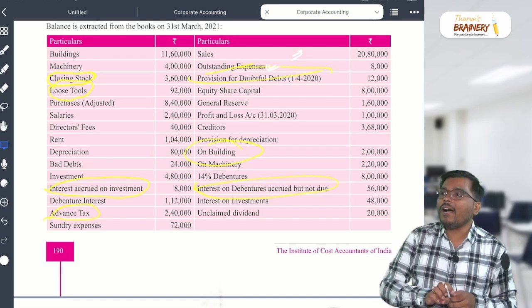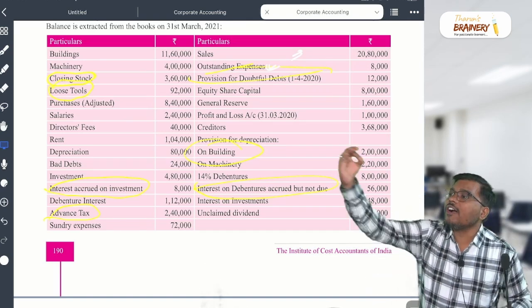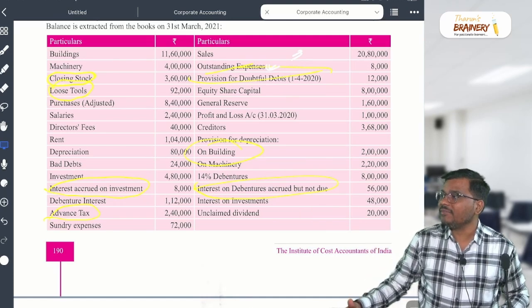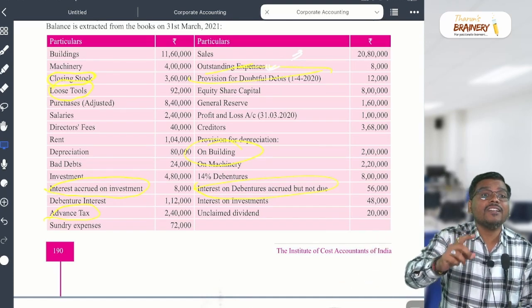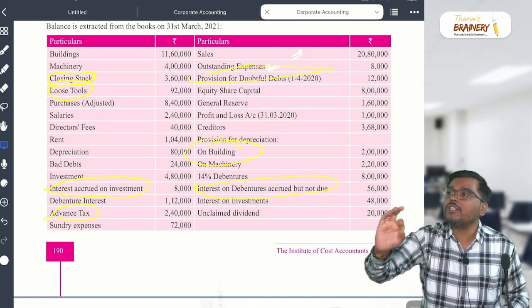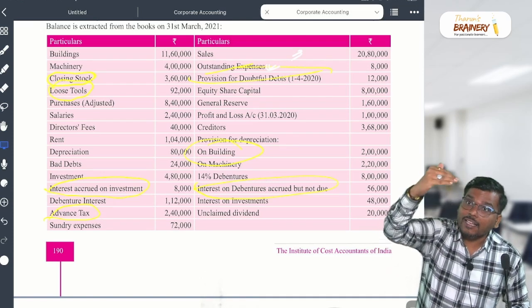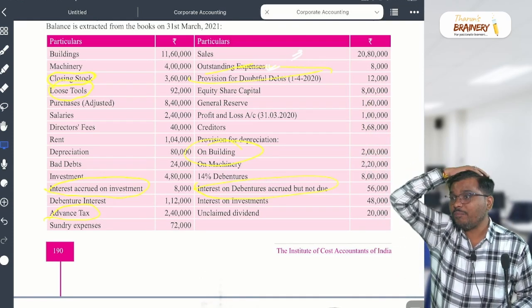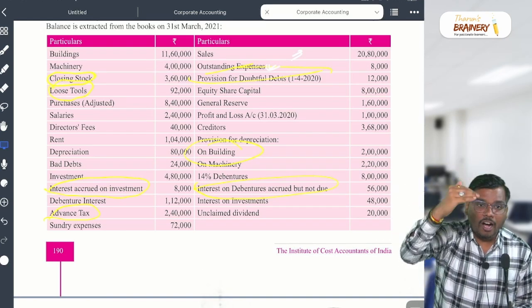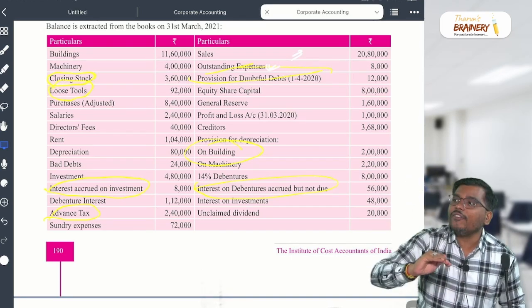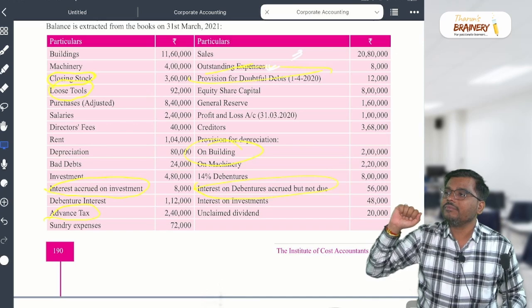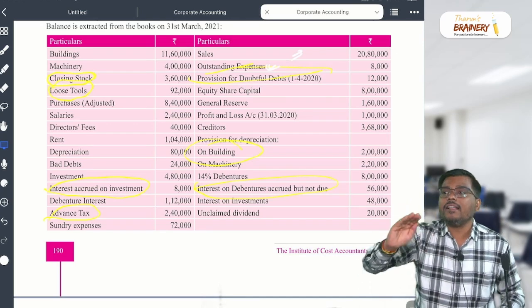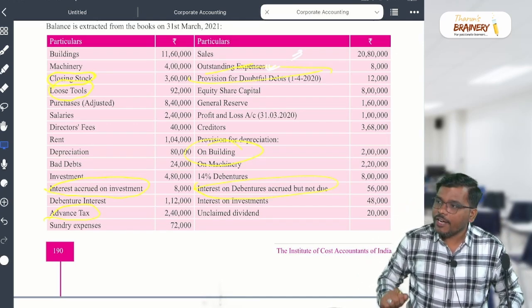What entry might they have passed? Income accrued account debit to income account. So that accrued income was already added in the income. Are you able to understand or not?